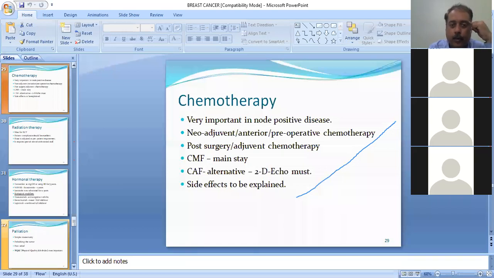Then chemotherapy is very important in node positive disease, which can be either neoadjuvant, anterior chemotherapy or preoperative chemotherapy. The terminologies are these 3, which are synonymous. And post-surgery, it is called adjuvant chemotherapy. So CMF, that is a classical standard regime, which is a mainstay. However, there is a need for adding sometimes adriamycin by removing the methotrexate. In that regime, as I told you yesterday, a 2D echo is a must because the cardiac component can get affected, and side effects need to be explained very meticulously to the patient.